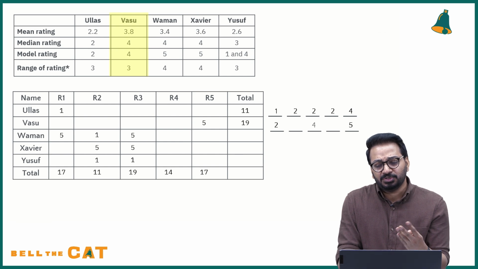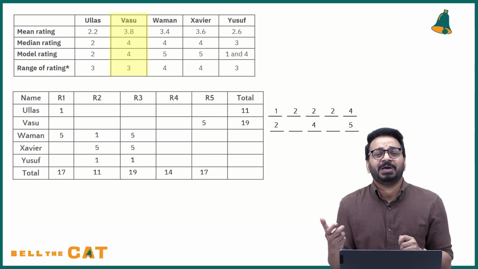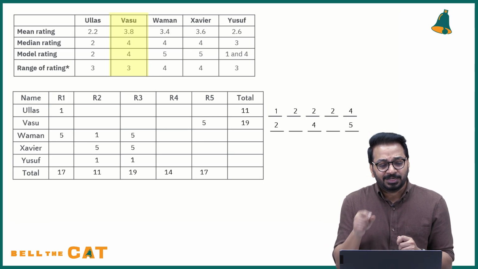That means the middle value is 4. That is 4. What's the total here? 5 plus 2 is 5 plus 4 is 9. 9 plus 2 is how much? 11. Out of 19, 11 is gone. What is the balance? 8. Balance is 8.